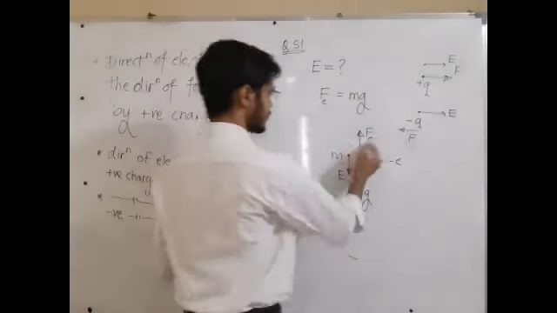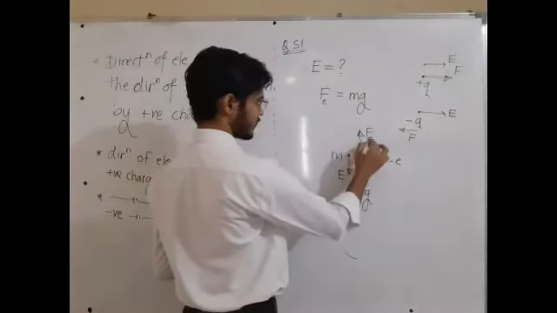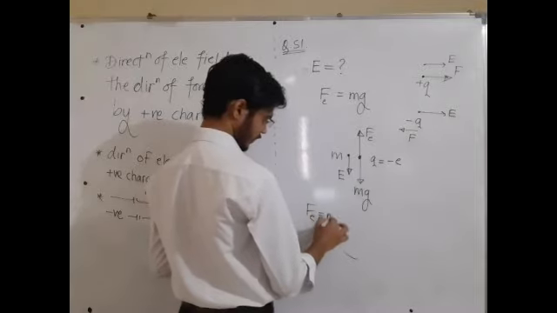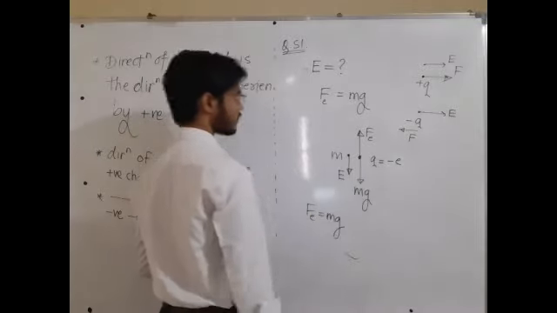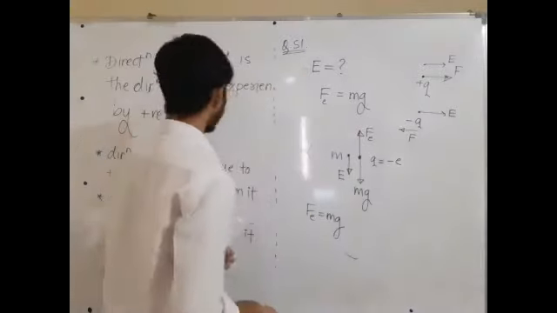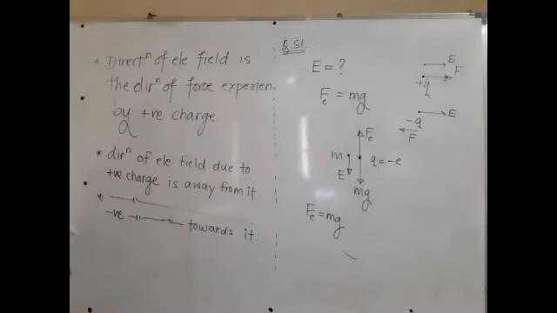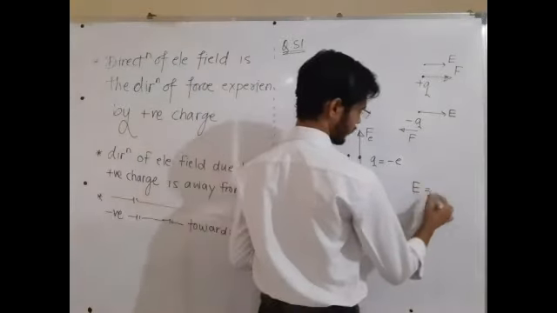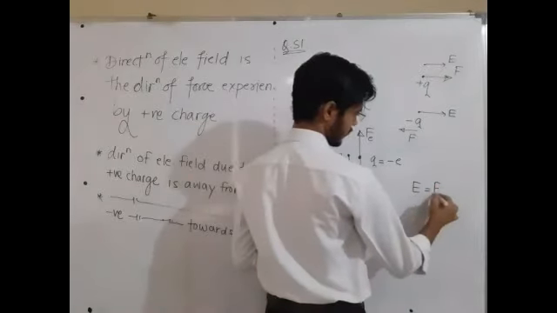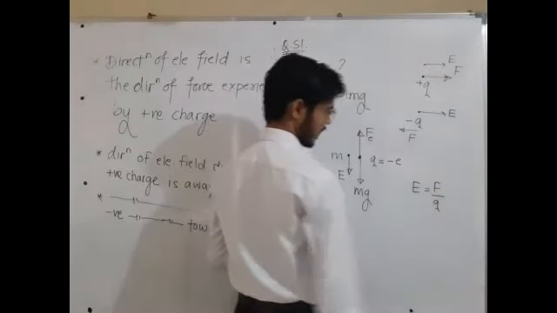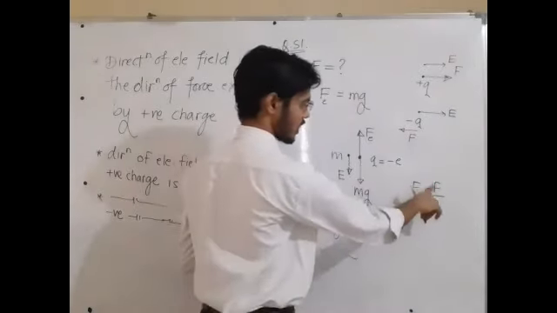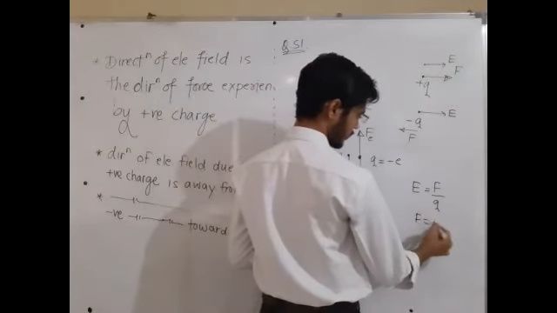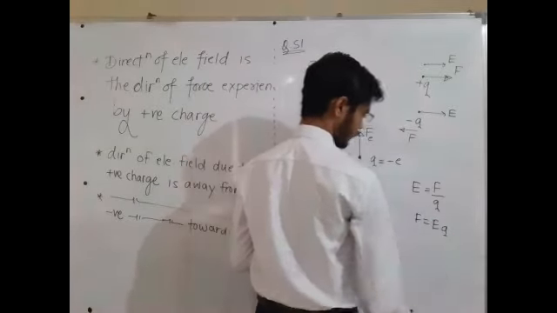Very simple thing. Sir, they have said this electric force is balancing the weight of the electron. And sir, we want to find out electric field. What is the magnitude of electric field? What is the formula? Electric field formula is force experienced divided by charge. Force experienced by given charge divided by given charge. So F is equal to what? Sir, F is equal to EQ.